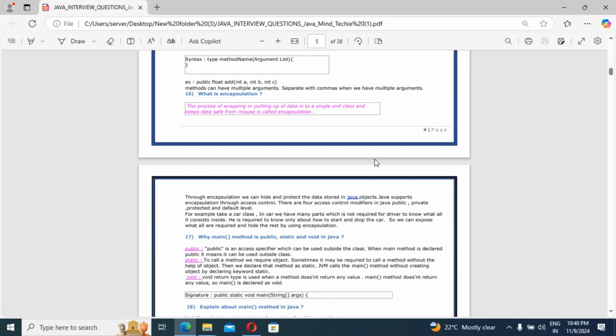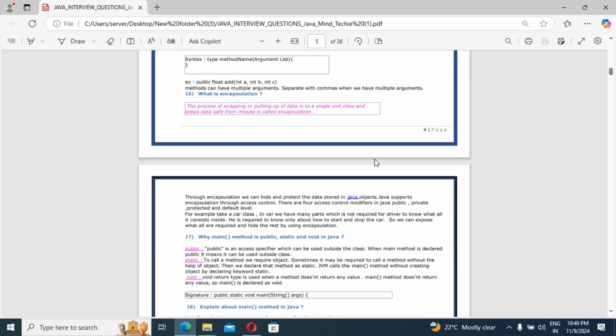For example, take a car as a class. In a car we have many parts, and it is not required for the driver to know what all it consists of inside. He is required to know only how to start and stop the car. The driver wants to know only how to start and stop the car, but internally we have so many things.